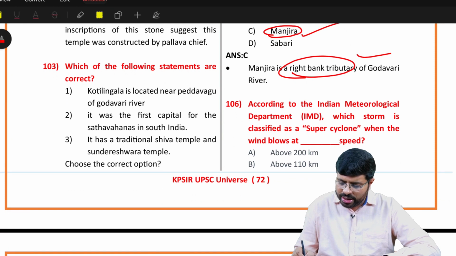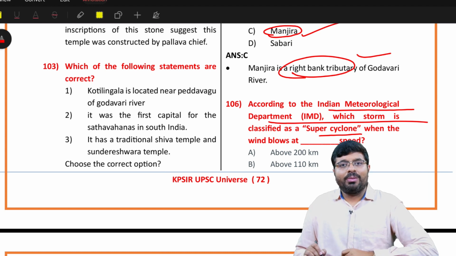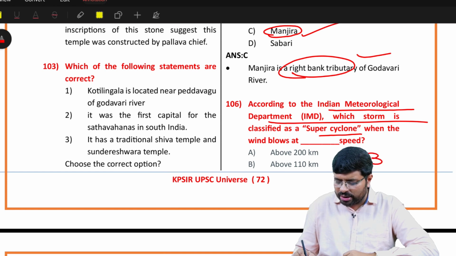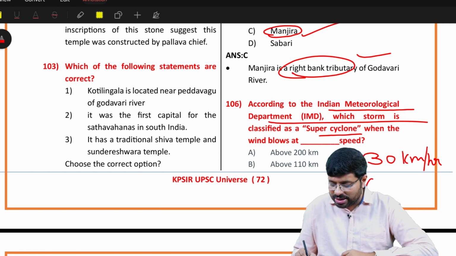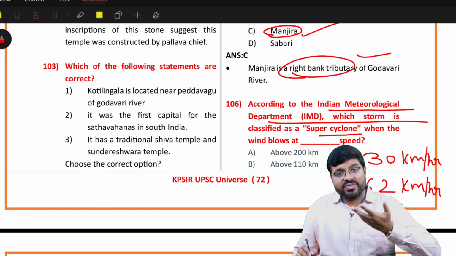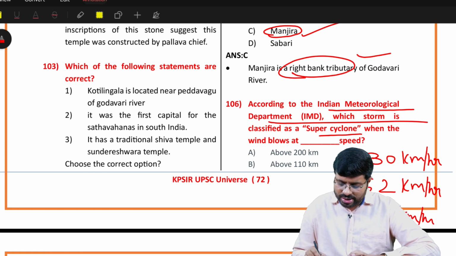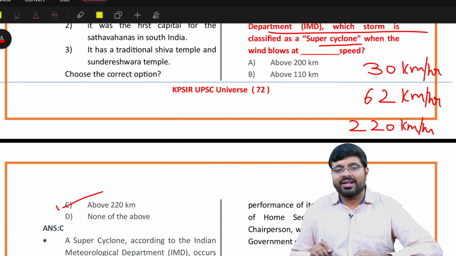Right. Then according to the Indian Meteorological Department, which storm is classified as a super cyclone? See, when a low pressure area forms in the Bay of Bengal, it is a low pressure area. It is considered a cyclone only when wind speed crosses 62 kilometers per hour. From there, severe cyclone, very severe cyclone, extremely severe cyclone, and if wind speed crosses 220 kilometers per hour, then it is called a super cyclone. So answer is above 220 kilometers per hour. Now this is a technical thing. Maybe if you have studied cyclones, then only you will know. Right.